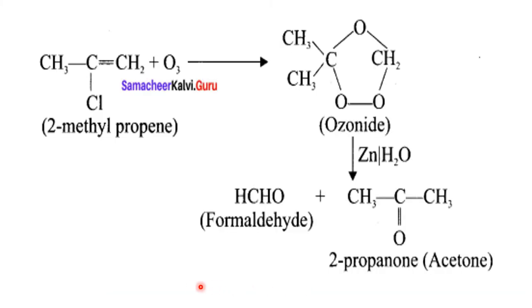This is 2-methyl propene. See the structure. One methyl is there, another methyl is there. The ozone ring is here. How does it look? CH3, CH3, CO, which means propanone, a ketone. Once the ketone forms, what is left here? HCHO. So depending upon the ozone ring formation and the arrangement, they will give either two similar aldehydes, or two different aldehydes, or an aldehyde and a ketone.